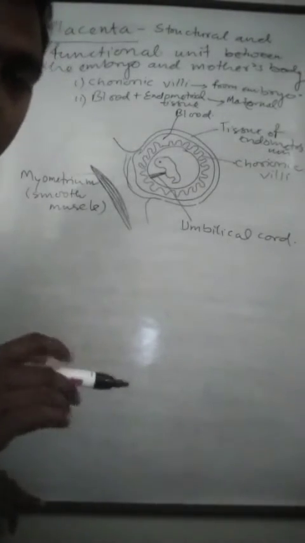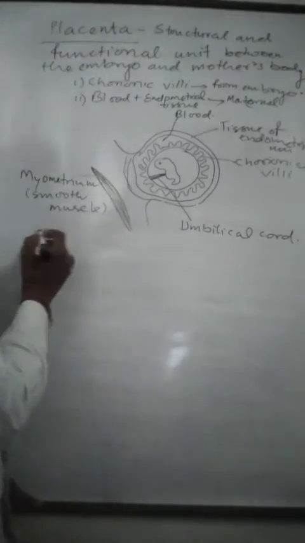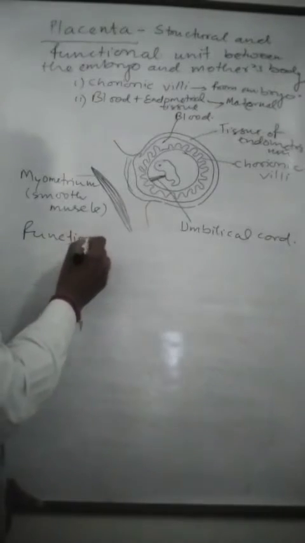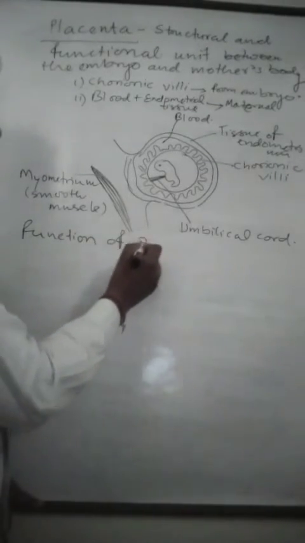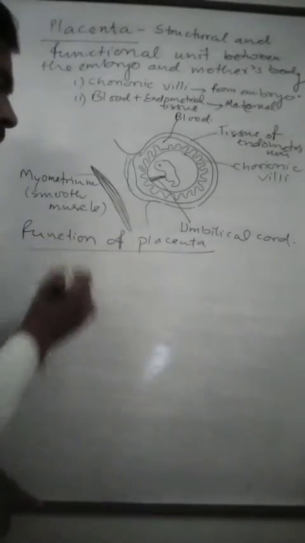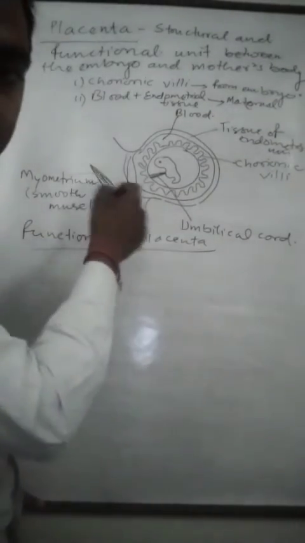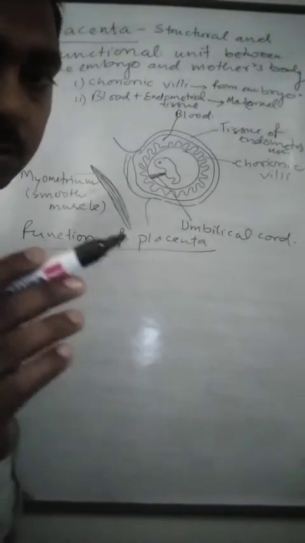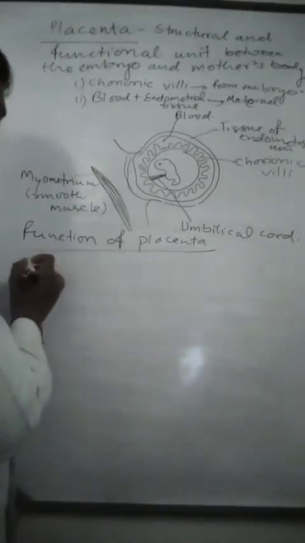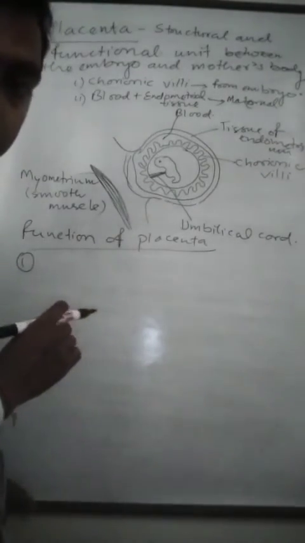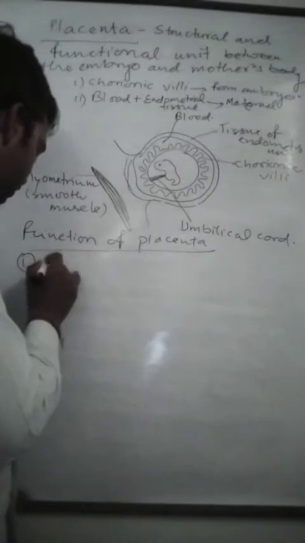So let us discuss the function of the placenta. This explanation was about the structure of the placenta; now about its function. The function of the placenta involves the supply of nutrients and the supply of oxygen.